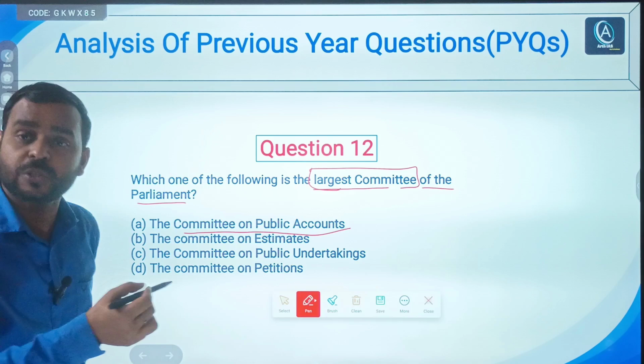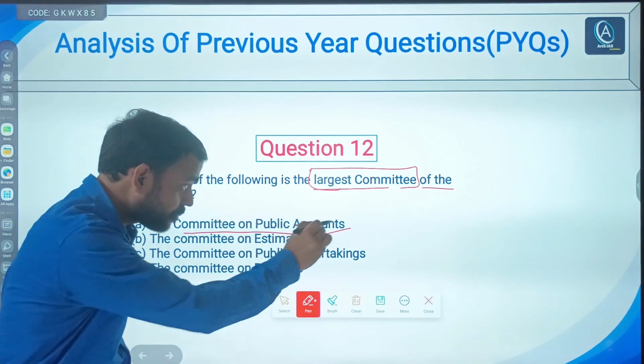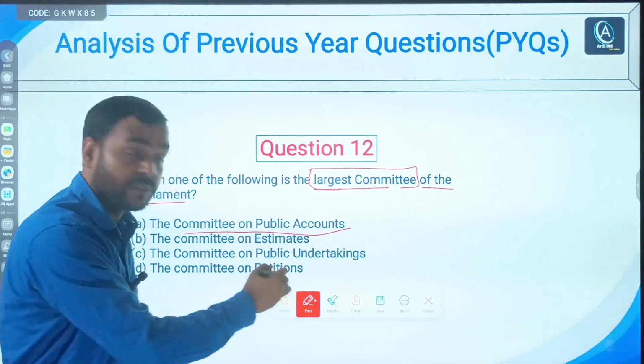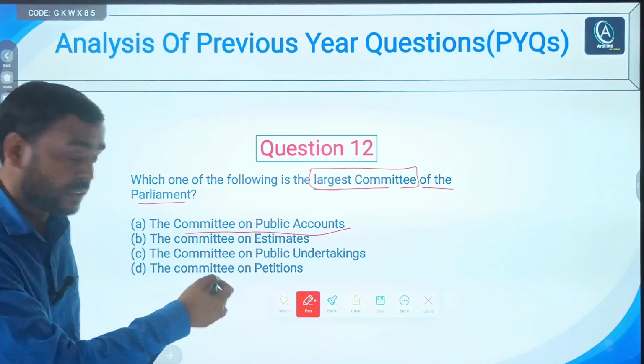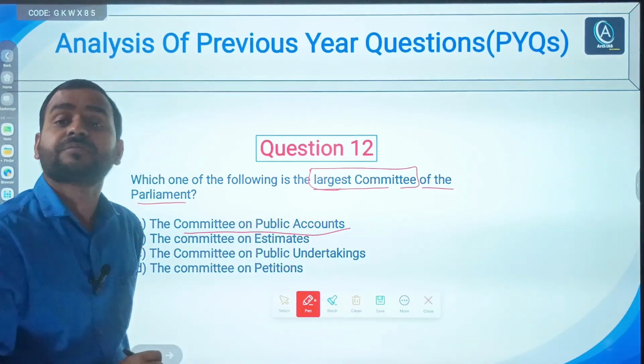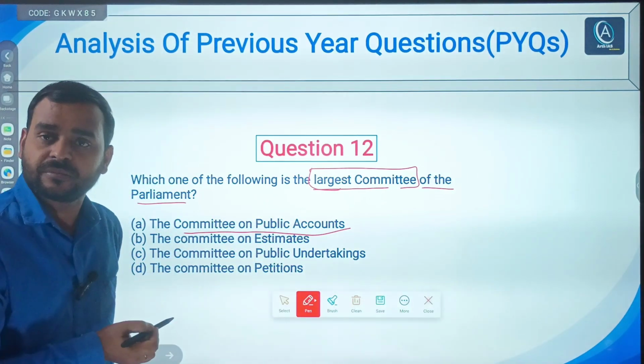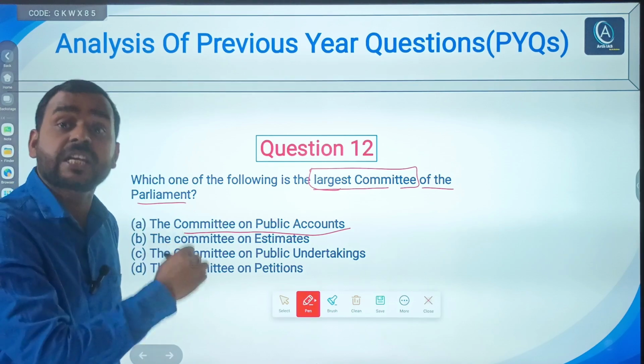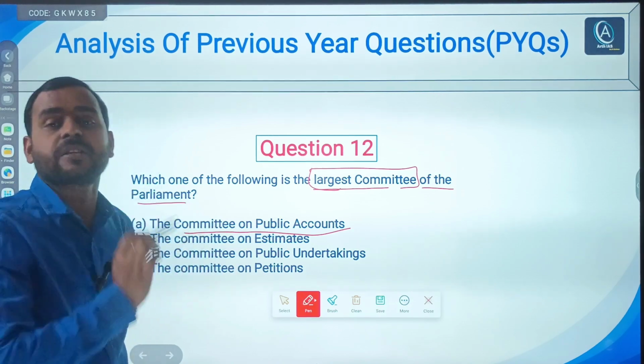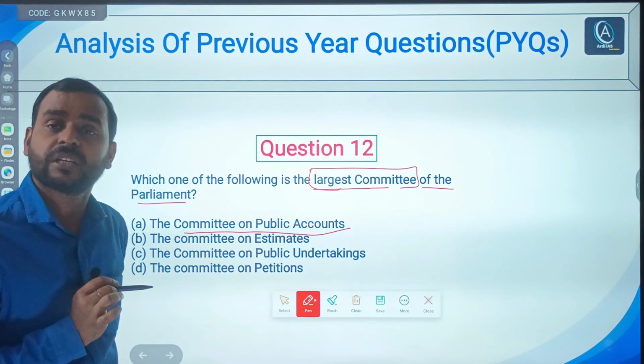As far as possible, make short notes or write something important beside that. It will help you a lot. Though questions are not repeated, options and topics are repeated.